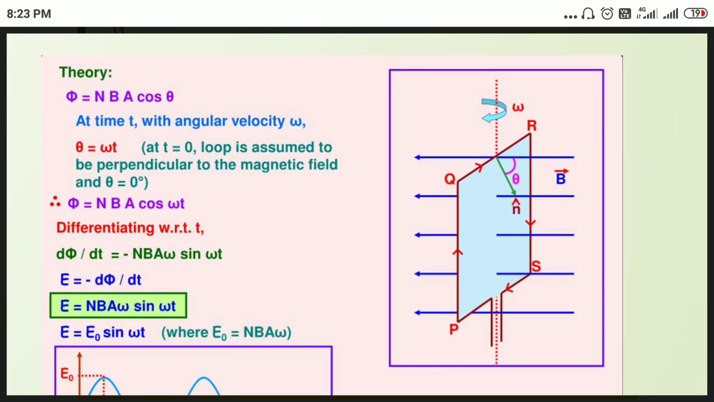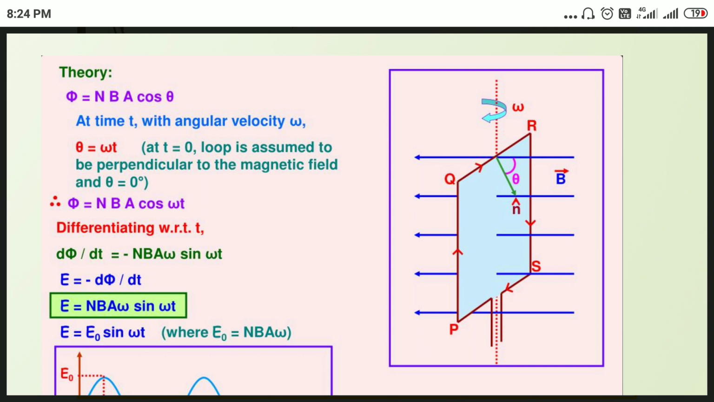Let's take a diagram. This is a coil PQRS which is carrying a current. The direction of current is from P to Q, Q to R, and R to S, as shown in the figure. This current carrying coil is placed in a magnetic field B. What happens here? It experiences a mechanical force.